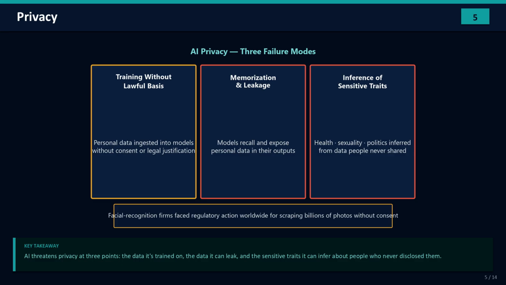Facial recognition companies have faced regulatory action around the world for scraping billions of photos from the internet without anyone's consent. Think of AI as a privacy amplifier: it ingests data, it remembers data, and it infers far beyond what it was given.